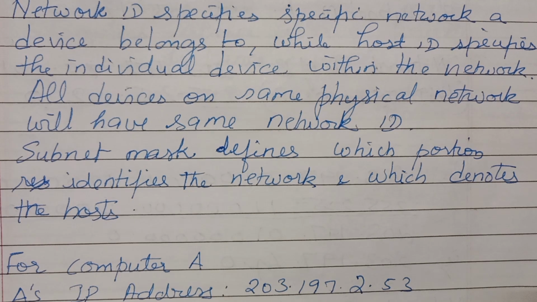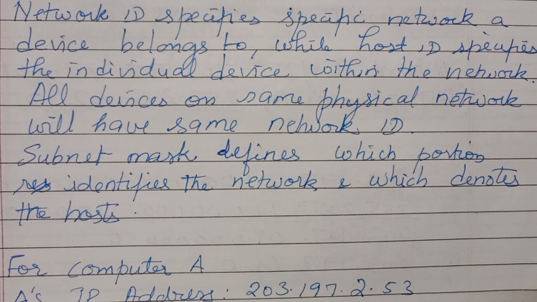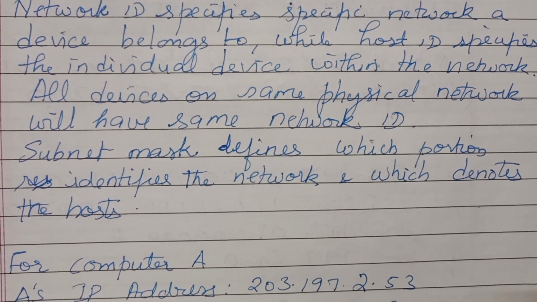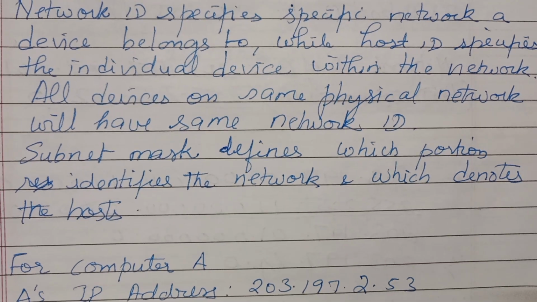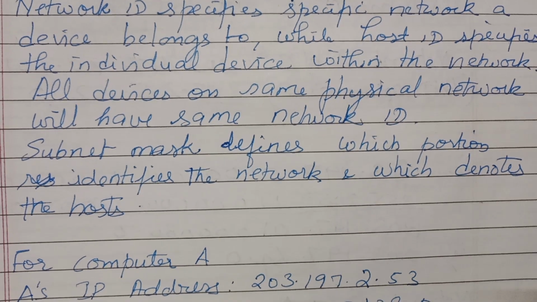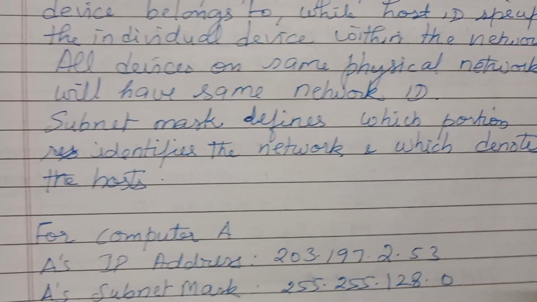When all devices are on the same physical network, they will have the same network ID. Then what is subnet mask? Subnet mask defines which portion of the IP is the network and which portion is the host. That's why we use subnet mask.